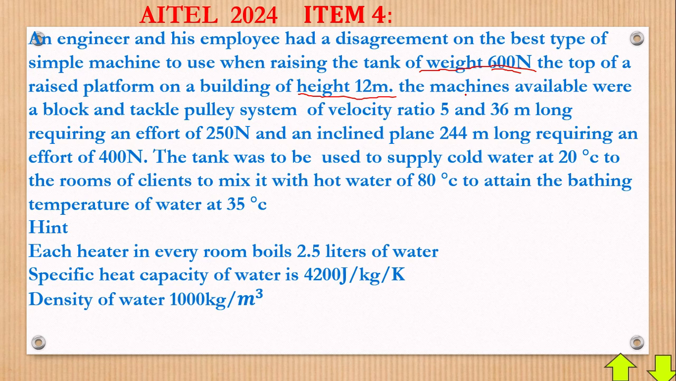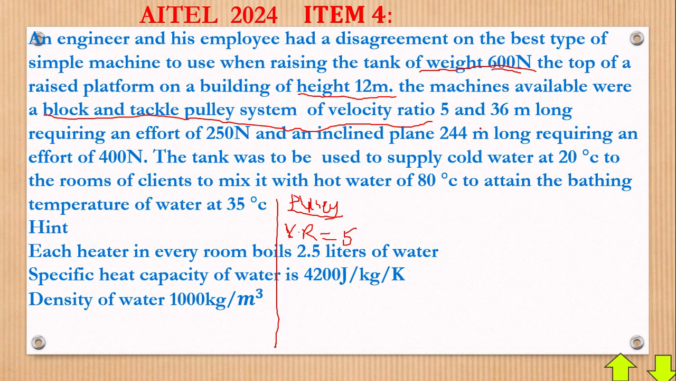Okay, the available machines were a block and tackle pulley system of velocity ratio 5. So let's begin with that. We have what we call a pulley system of velocity ratio 5. So the velocity ratio of this pulley system is simply 5, VR equals 5. It is 36 meters long, anyway.